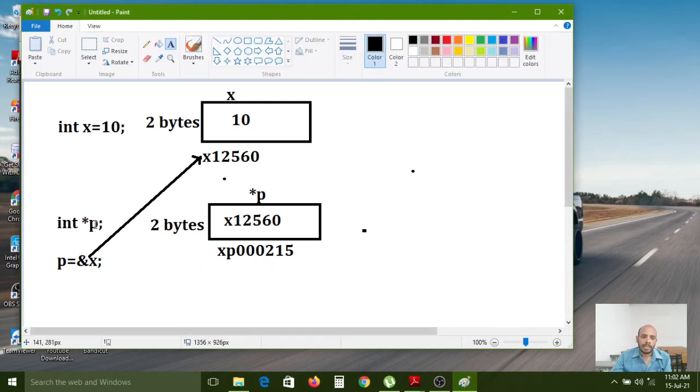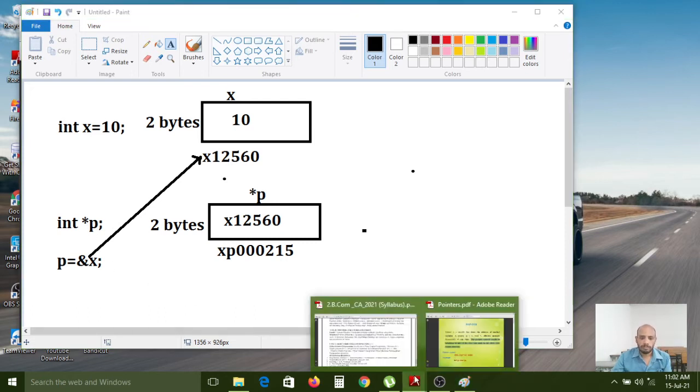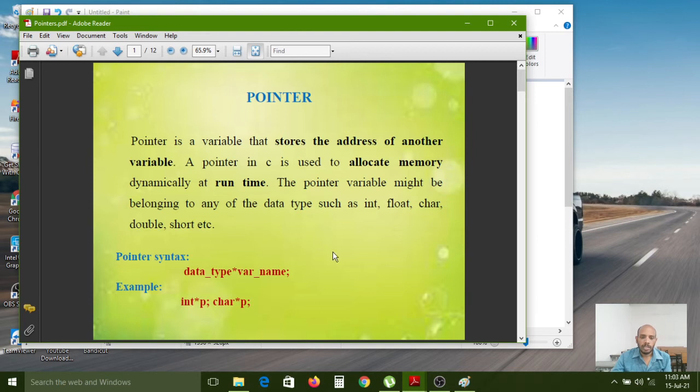If you write the statement like this, an int type pointer variable has been created. Now the pointer creation syntax: data type, asterisk mark, and variable name. This is the syntax. Below I have given an example, carefully observe: int *p.